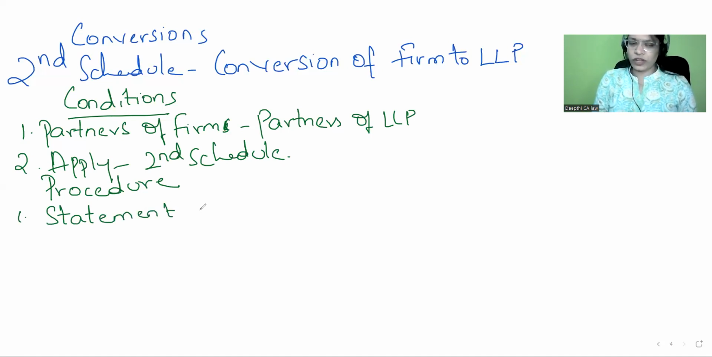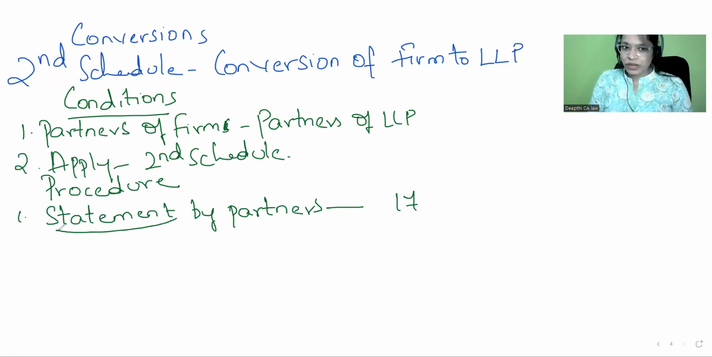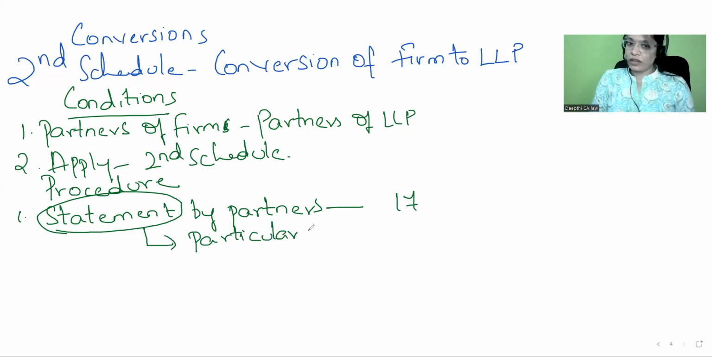You have to file a statement by the partners in form number 17. So what does this statement contain? It contains certain particulars. What particulars? Like name or registration number of your firm and the date on which your firm got registered as per Indian Partnership Act. So these details will be present in that statement.